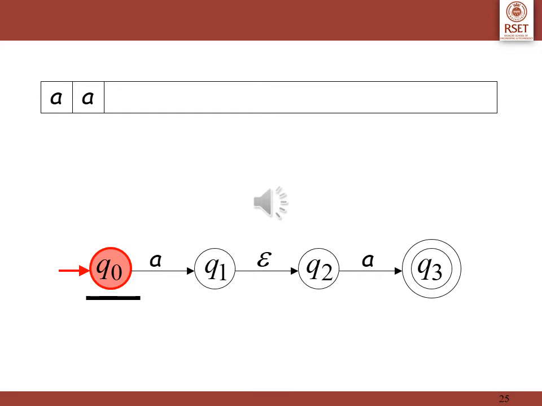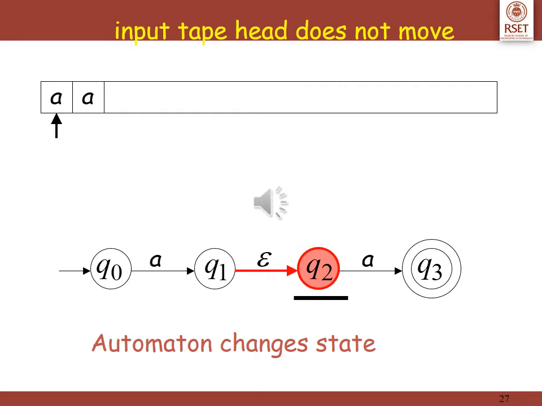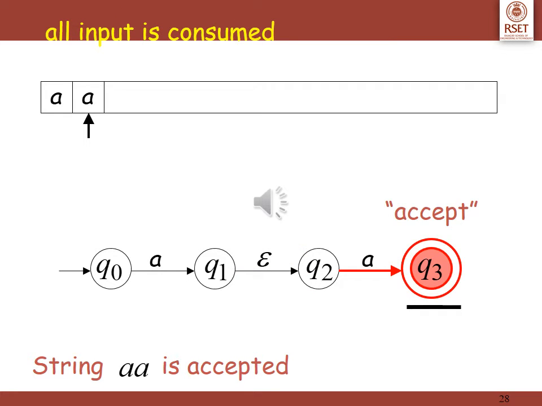See what happens with the string aa. It starts with q0, encountering the a, moves to q1. Without consuming any input, as there is an epsilon transition, it changes state to q2. On encountering the symbol a, reaches q3. As the input is consumed and q3 is a final state, the string aa is accepted.